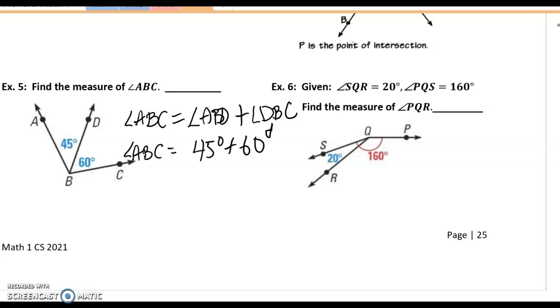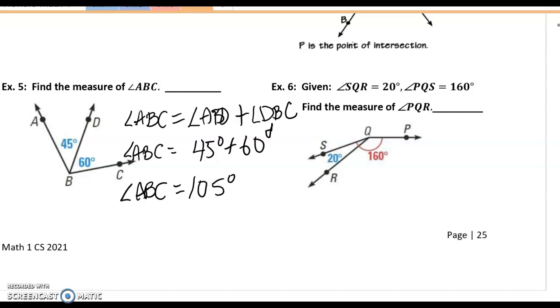Then through substitution, we see angle ABC is equal to 45 degrees plus 60 degrees. So angle ABC is equal to 105 degrees.